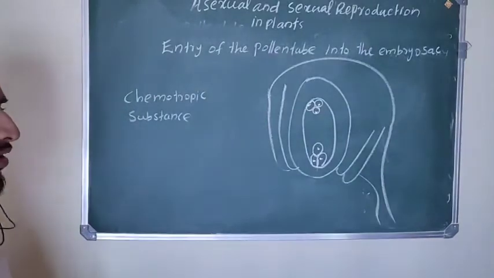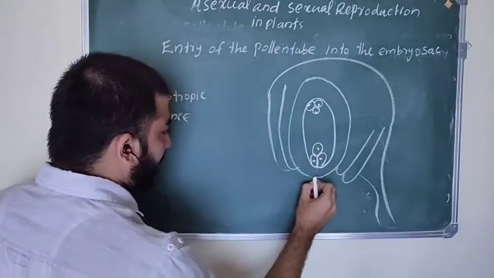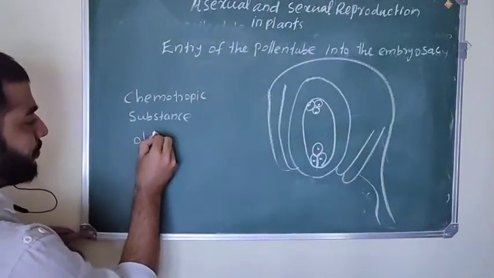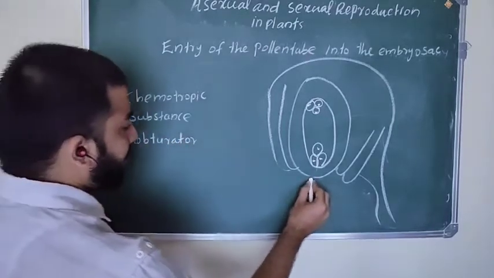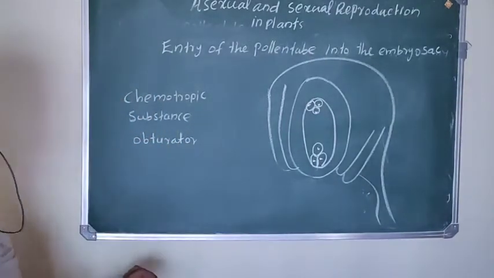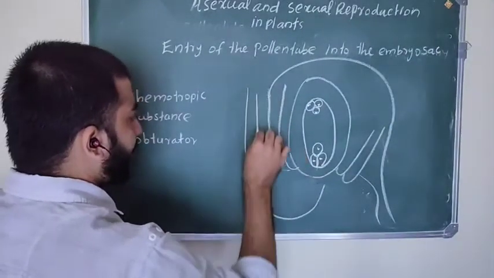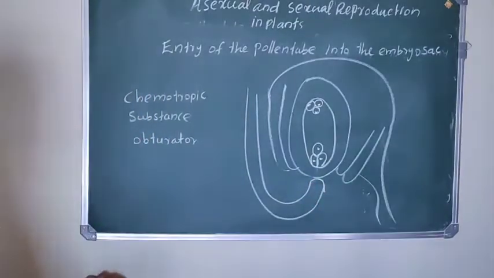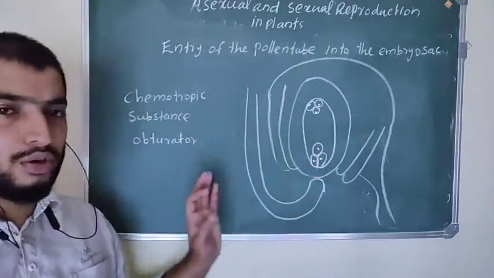Another structure present nearby the micropylar end of the ovule is called the obturator, which also guides the pollen tube towards the micropylar end. So chemotropic substances and the obturator guide the pollen tube towards the ovule.